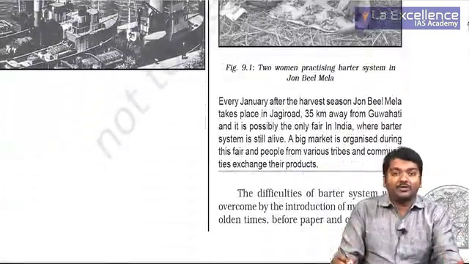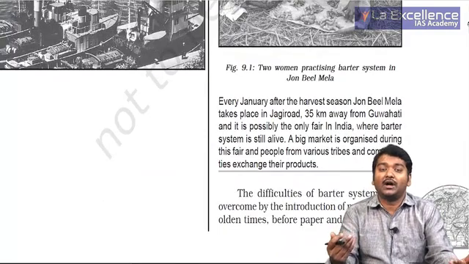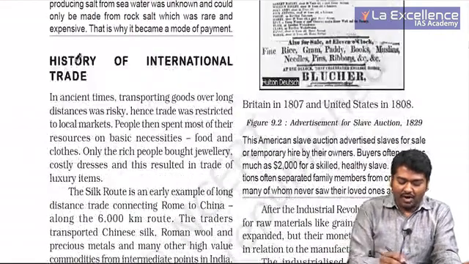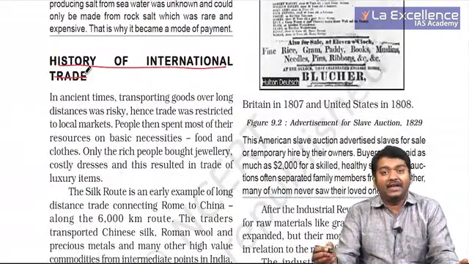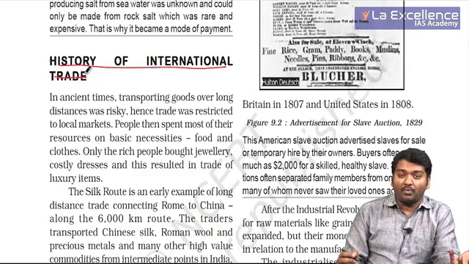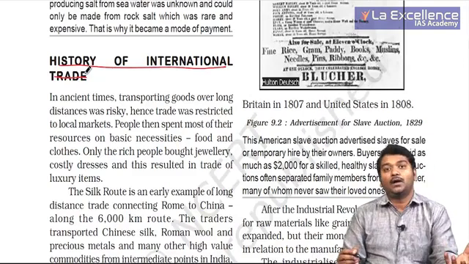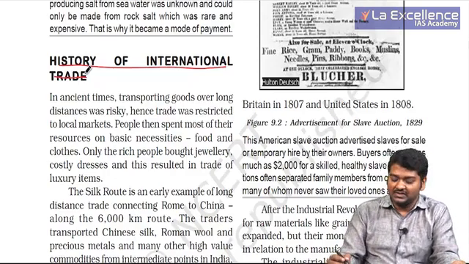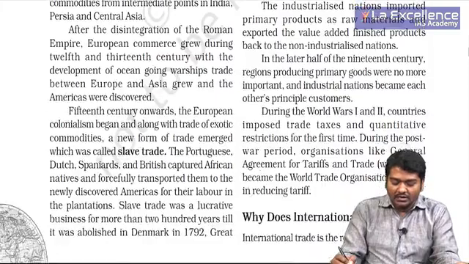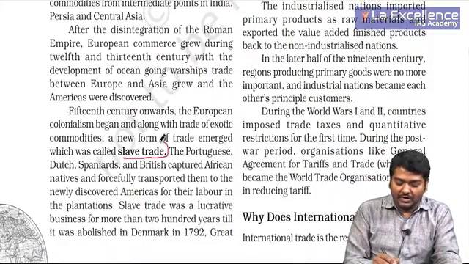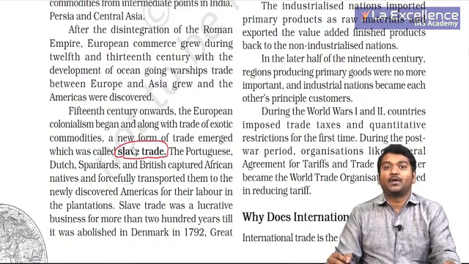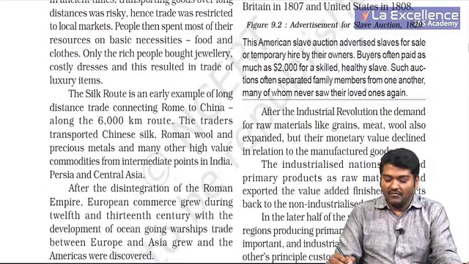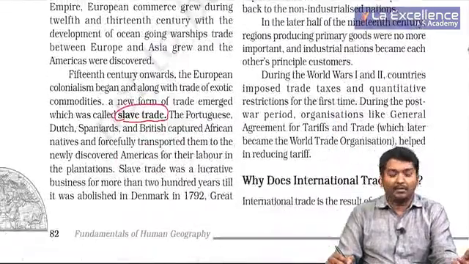So you're all aware of the barter system, where for one good the other good is usually exchanged. And then we need to talk about the history of international trade. In ancient times, India was one of the most important countries. China was important for silk, whereas the other countries, Europe and others, started developing after industrialization, right? Slave trade was also very much common, and you know that after the fights in the United States and other parts of the world, we usually observe that these were completely removed.